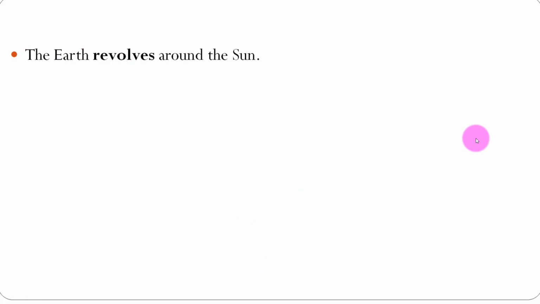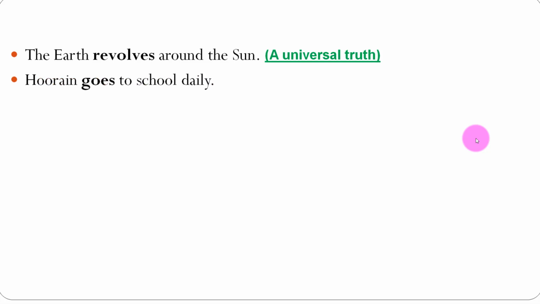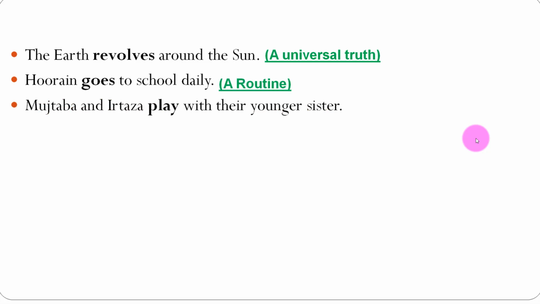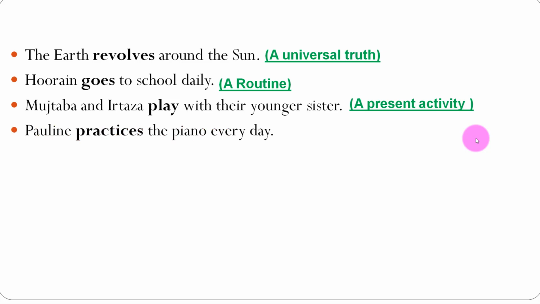The earth revolves around the sun. It is a universal truth. Huran goes to school daily. This sentence is representing a routine. Mushtaba and Irtiza play with their younger sister. It is an event which is happening in the present, a present activity. Pauline practices the piano every day. Again, a routine.